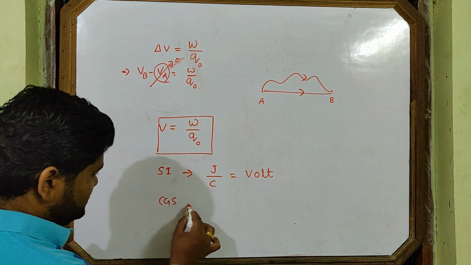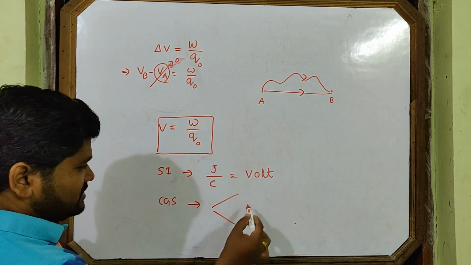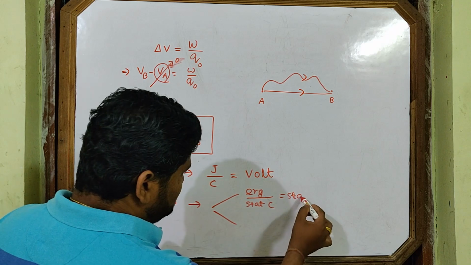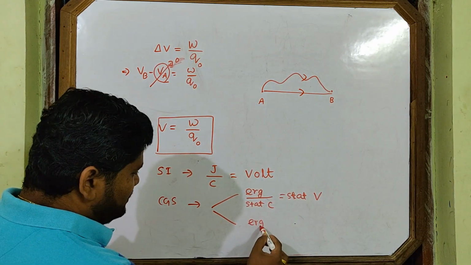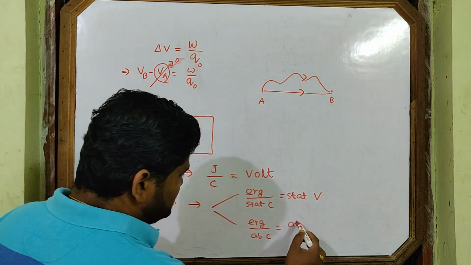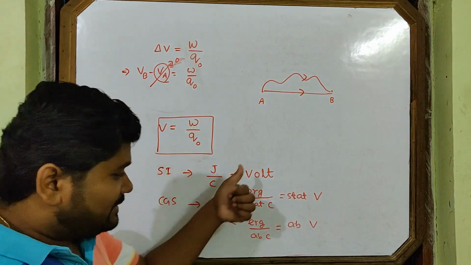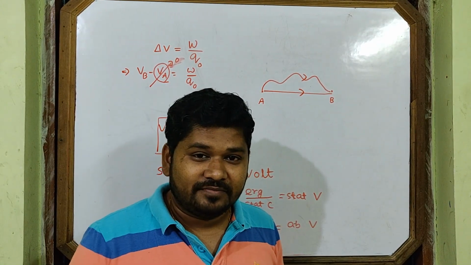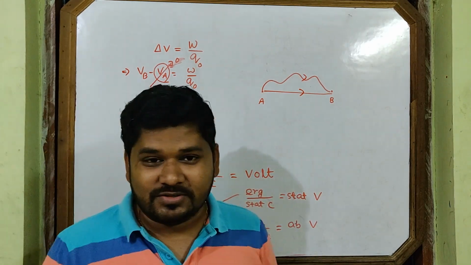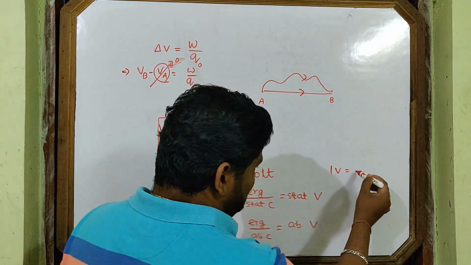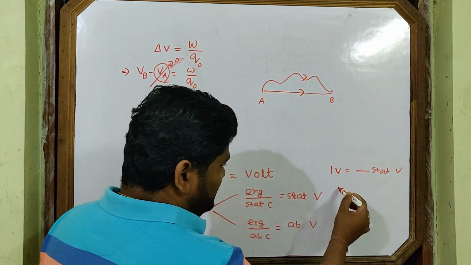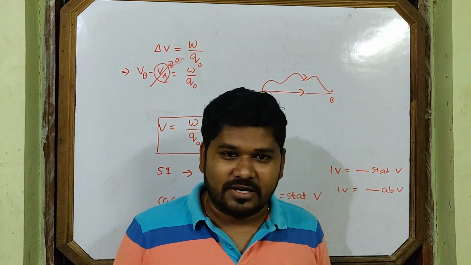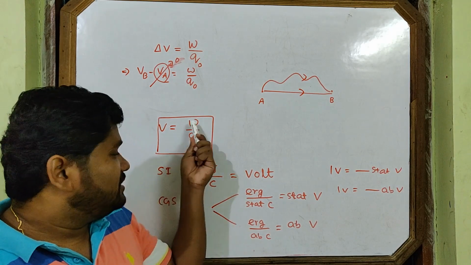Then what is the CGS unit? CGS unit again has two types, per statcoulomb, so this will be statvolt, or per abcoulomb, so this is abvolt. Then this is up to you. I have left: 1 volt is equal to dash statvolt, 1 volt is equal to dash abvolt. This is the question for you. You will solve that question using this formula.